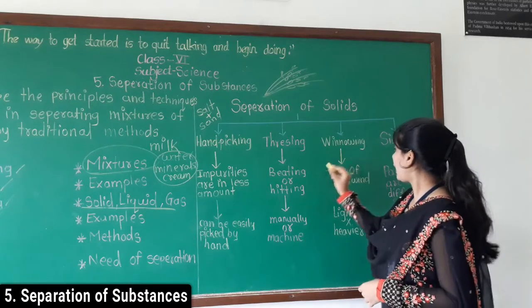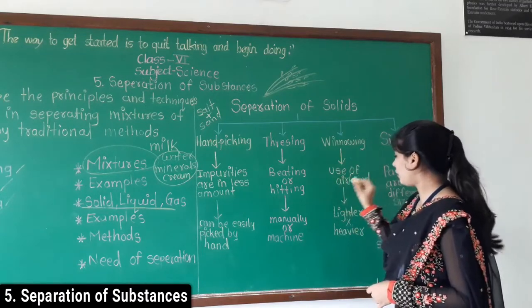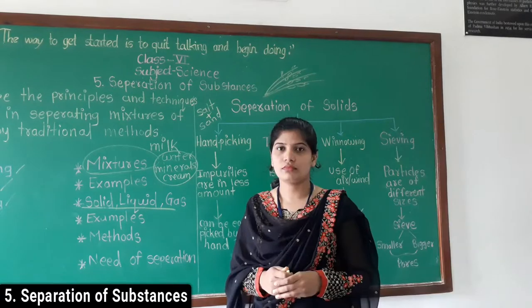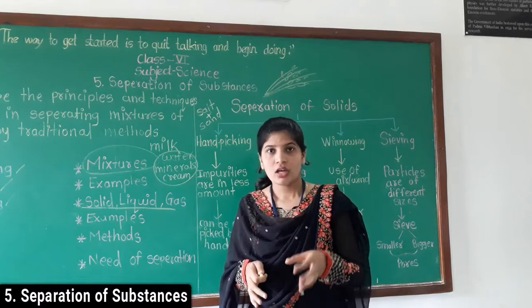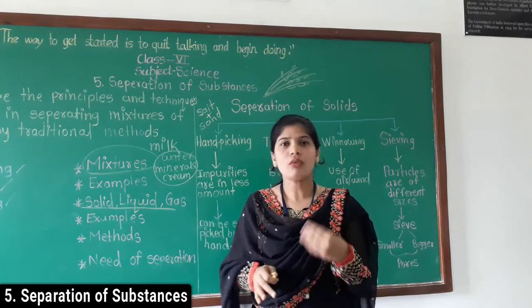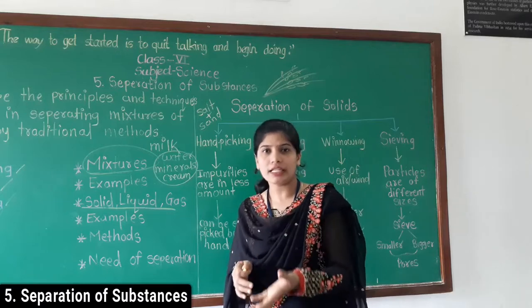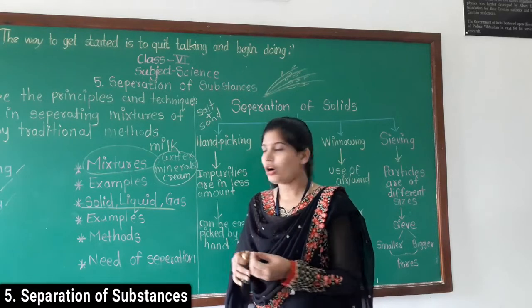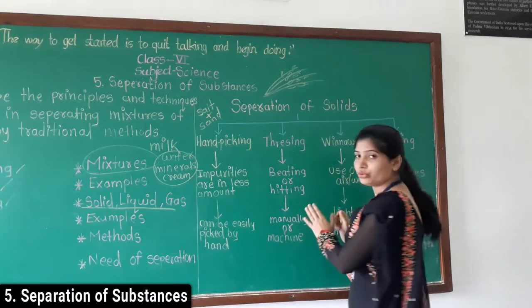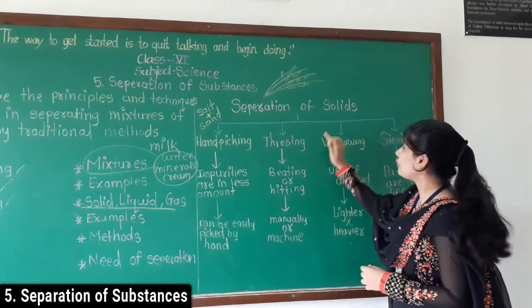Winnowing, I have written here: use of air or wind, and lighter versus heavier. After threshing, some impurities are also there with the grains. Now what are the impurities? Maybe dry leaves or some sand. We have to remove those with the help of the winnowing method.